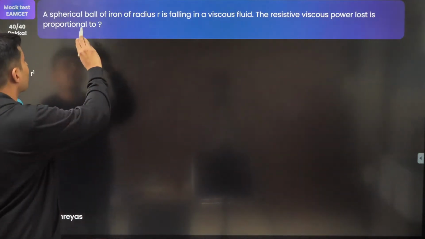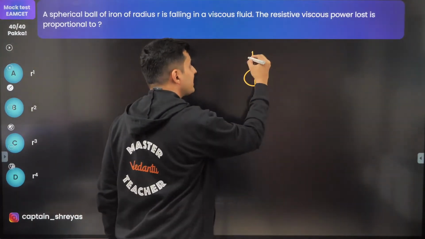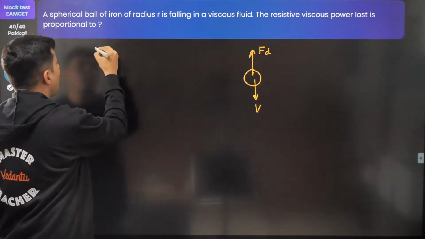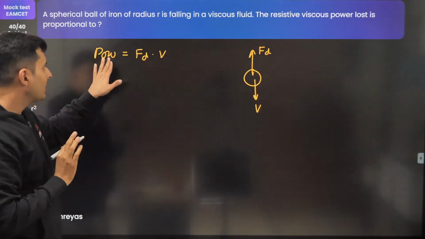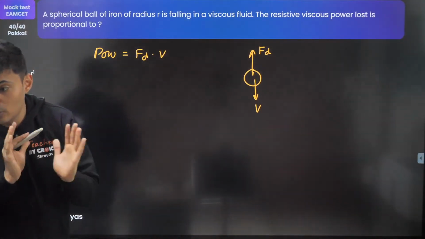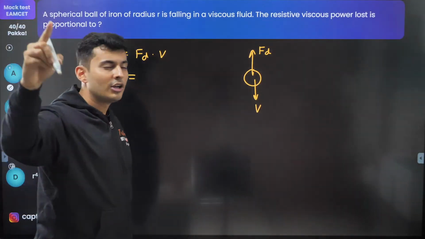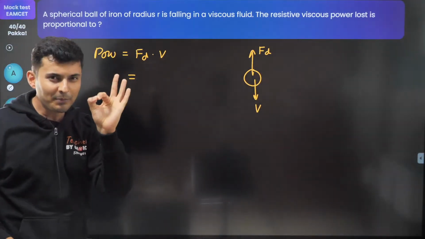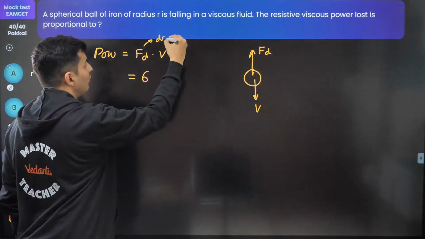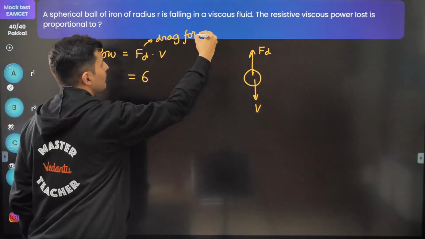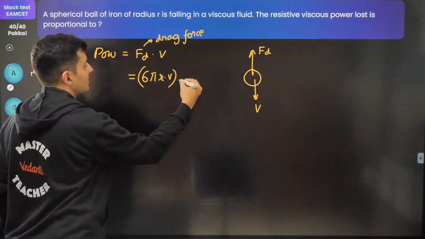Now, if this ball is falling in a liquid, the velocity is v. The viscous force is like this. So the power, which is force into velocity, will be as shown over here. Power is force into velocity. Correct? Now, what is the force? Use Stokes' law. Do you remember Stokes' law? When you have a sphere moving with a certain speed, then the drag force, or the viscous force, is 6 pi eta r v.